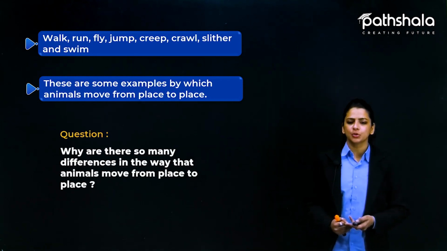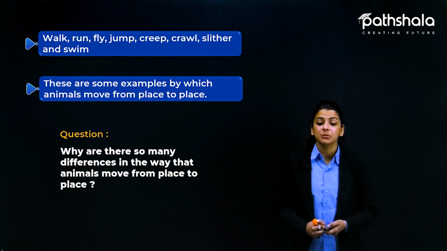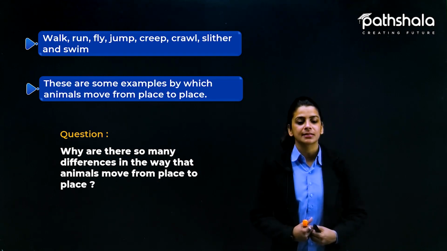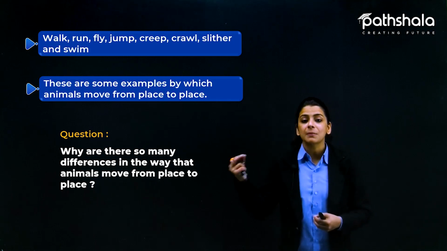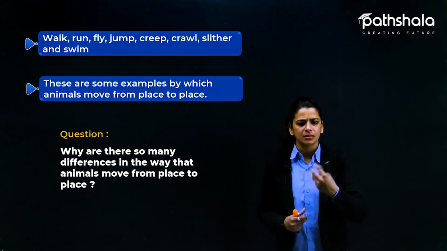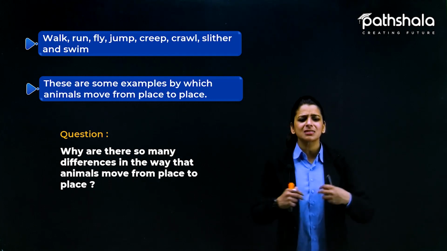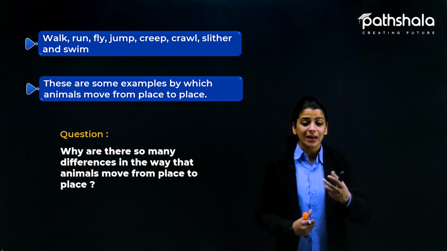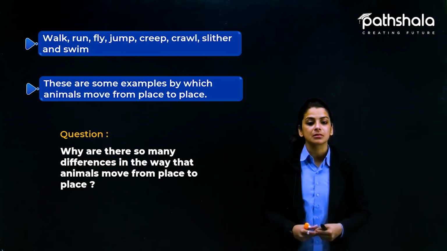So now here is one question. Why are there so many differences in the way that animals move from one place to another place? So basically this question is asking that animals have different kinds of movement. For example, some animals walk, some animals run, some animals jump, some slither, some crawl. So why is there such kind of difference? Why cannot every animal walk? Or why can't every animal swim? So why are there so many differences?